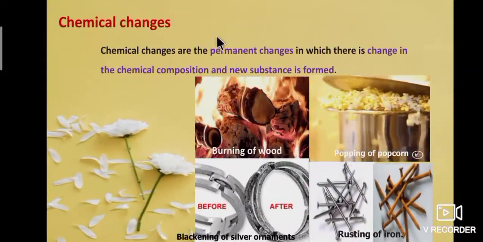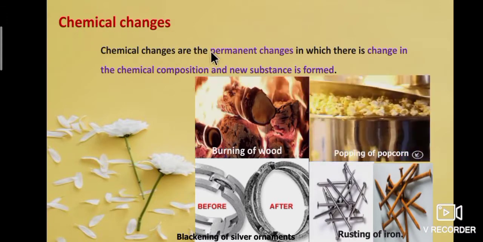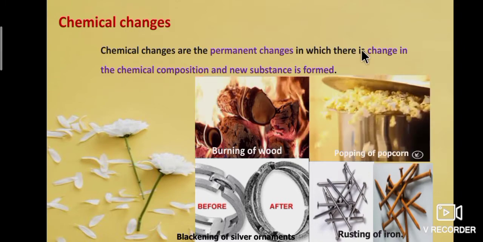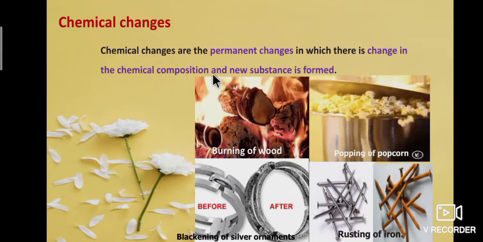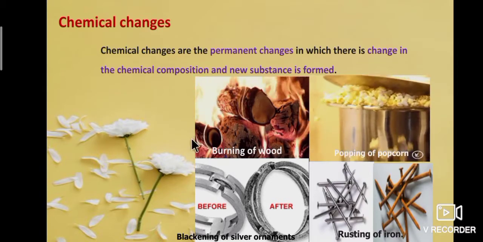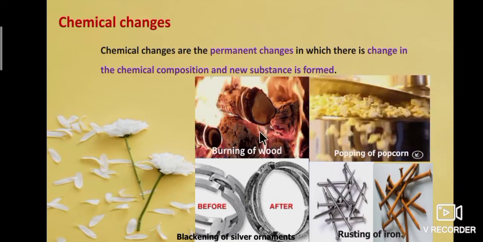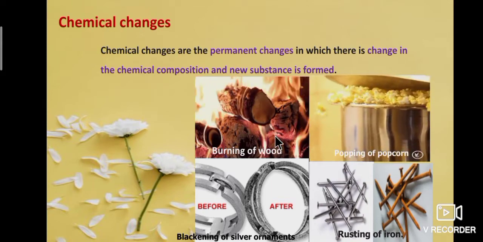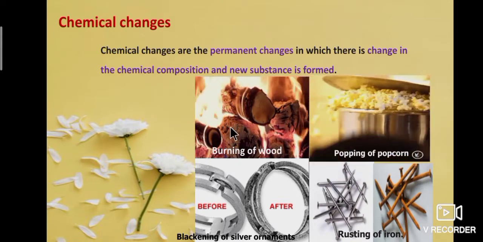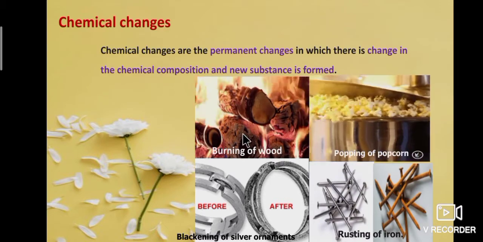Today we are going to study chemical changes. Chemical changes are permanent changes in which there is a change in the chemical composition and a new substance is formed. For example, burning of wood. After the burning, we get a new substance, ash. We are not able to get the initial substance, wood. So it is a chemical change.